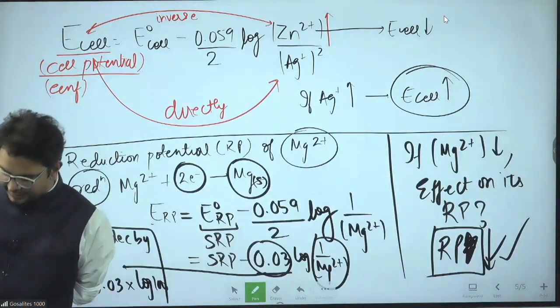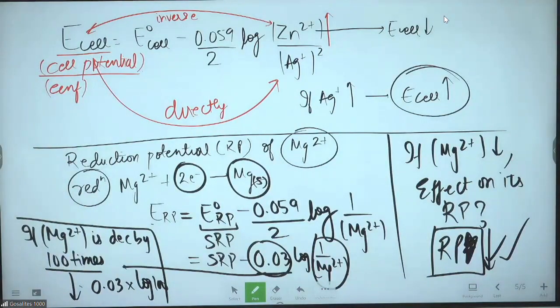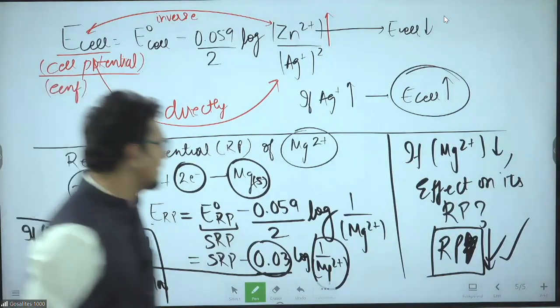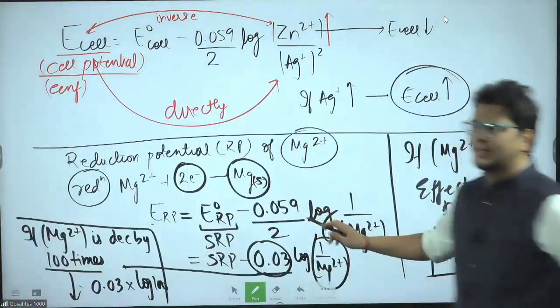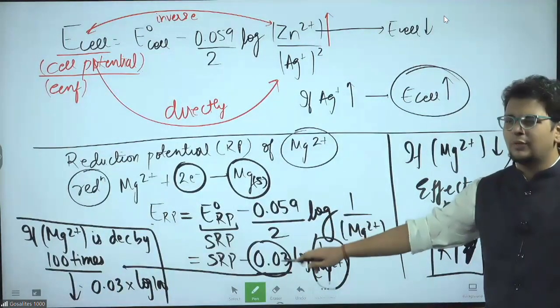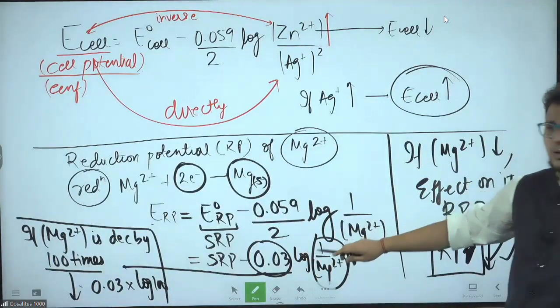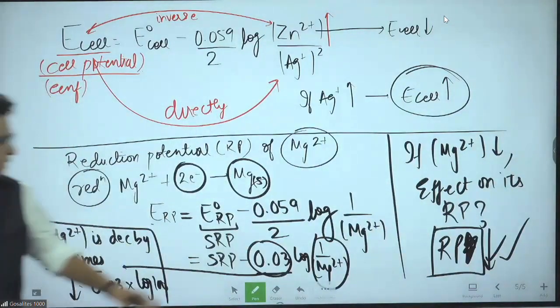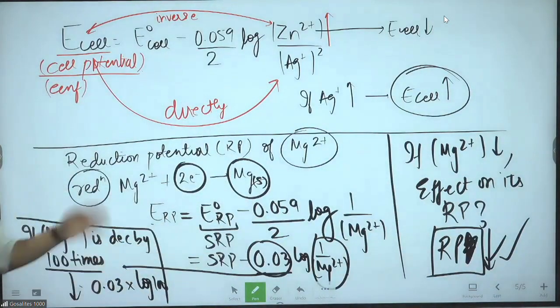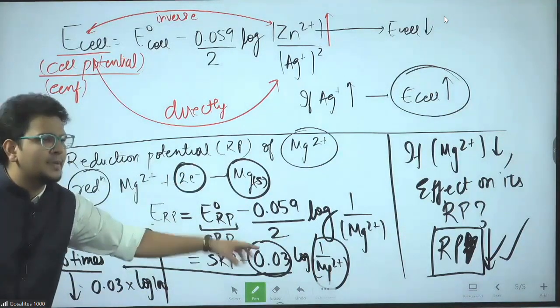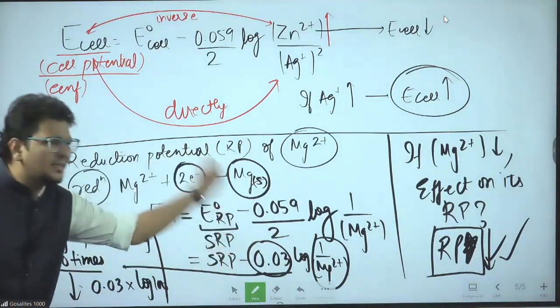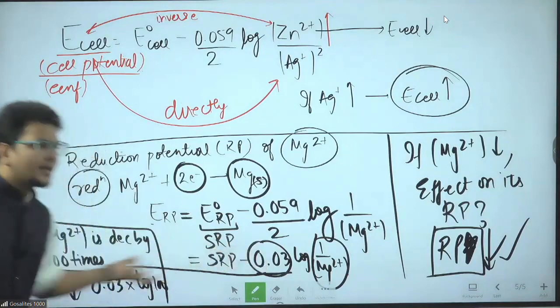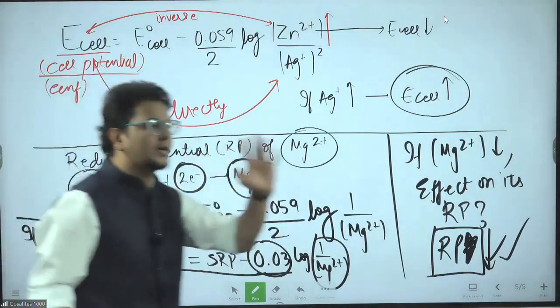Done. But the number of transferred electrons is not the same, that's why I'm not giving you the 0.03 shortcut. I have told you from here. Divided by 3, you know how to divide 0.06 by 3. I'm not asking you to always multiply with 0.03. I'm asking you to multiply with this number, anything that comes here before the log, multiplied by the log of whatever number of times the concentration has changed.